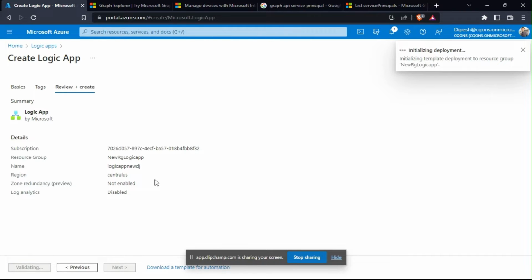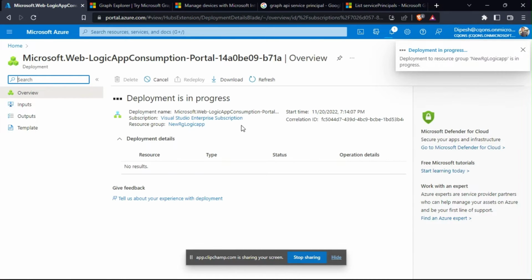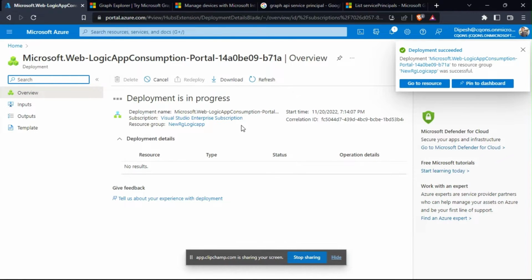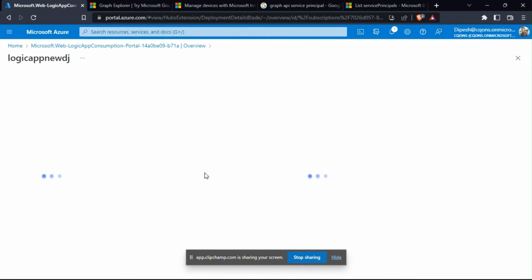Okay, let's create. Currently there's no way to manage this application role assignment in the Azure portal using the user interface. You cannot give this Logic app permission to use the Microsoft Graph API using the Azure portal user interface. There is a PowerShell commandlet that will help you do this. I'll paste the link in the description. But today I will show you how you can do this using the user interface, using the Microsoft Graph Explorer.